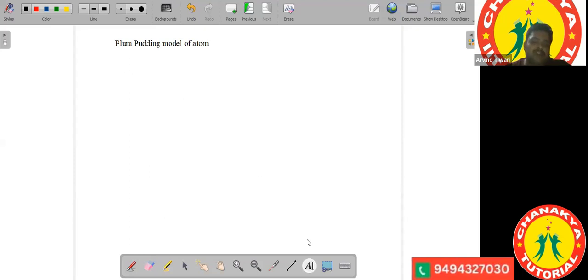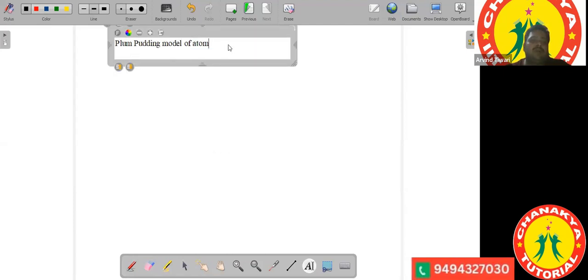This model of the atom was given by J.J. Thomson. Okay. So the plum pudding model, what does it state? It states that atom is a sphere of positive charges.